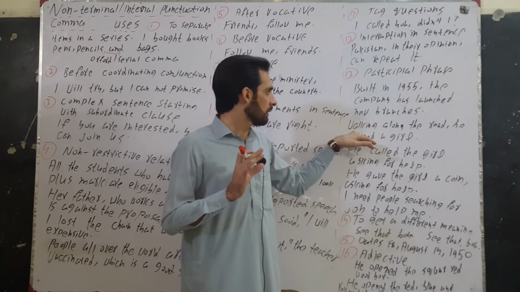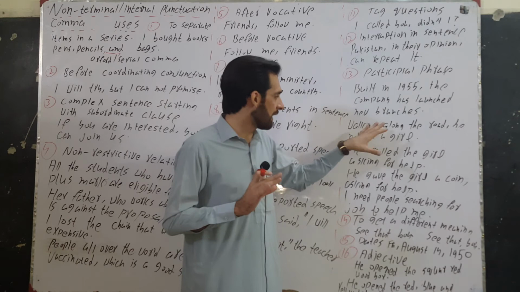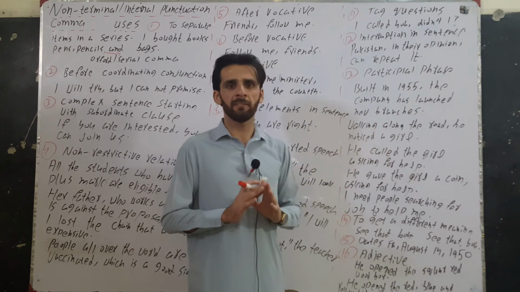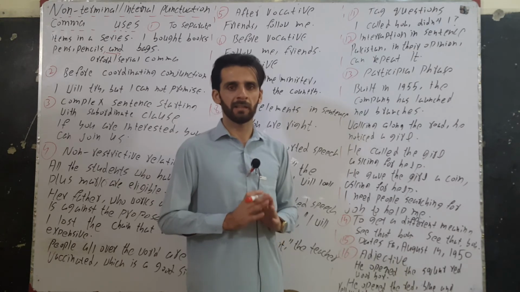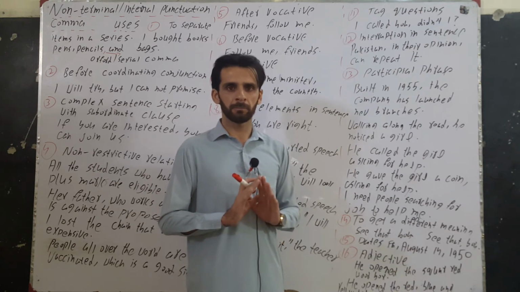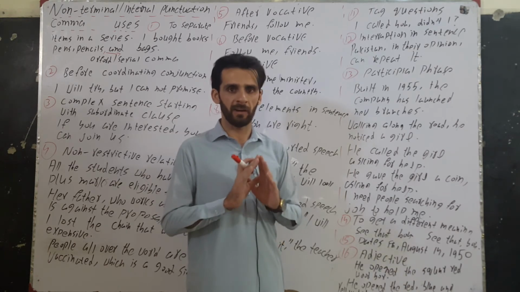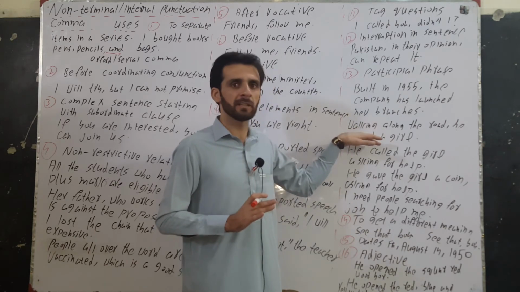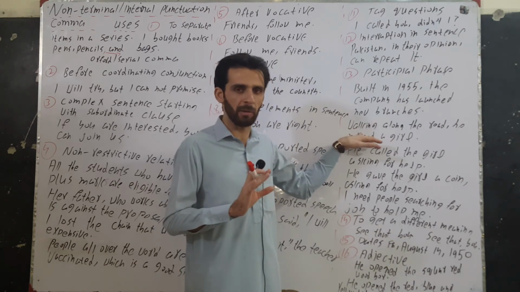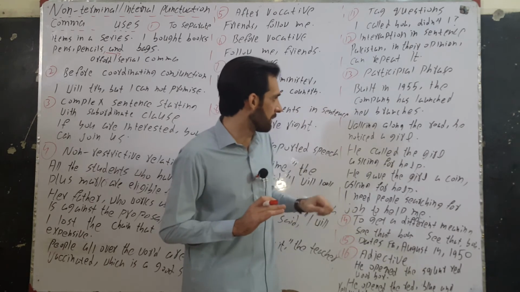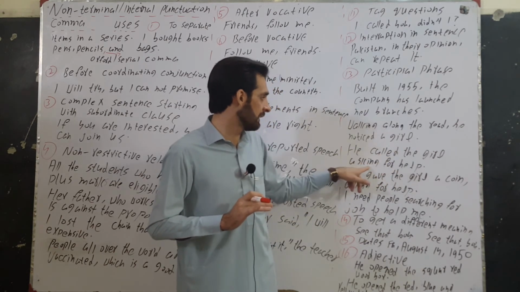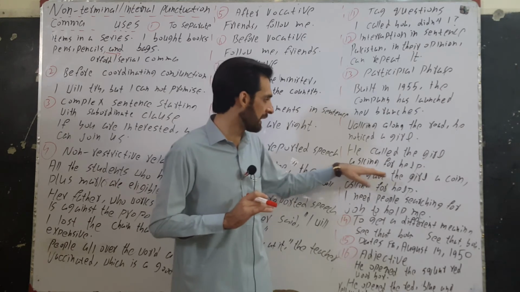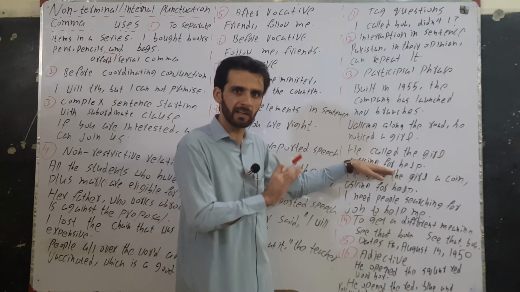But this rule is a bit complicated. When we have a participle phrase at the end of a sentence and the word it defines is immediately before it, we will not use comma. Consider this example. He called the girl asking for help. Asking for help is a participle phrase and it is at the end of the sentence.